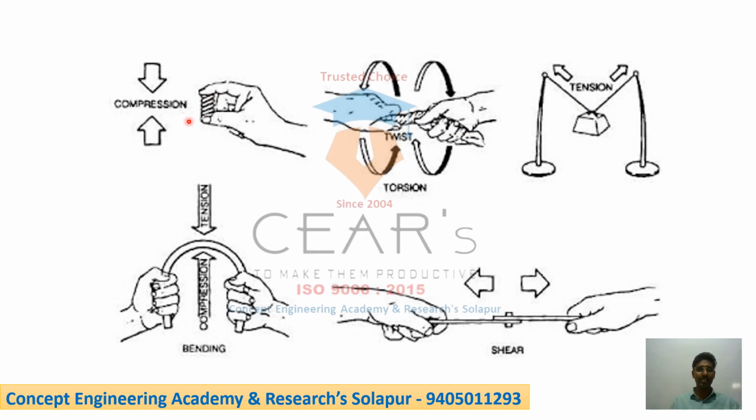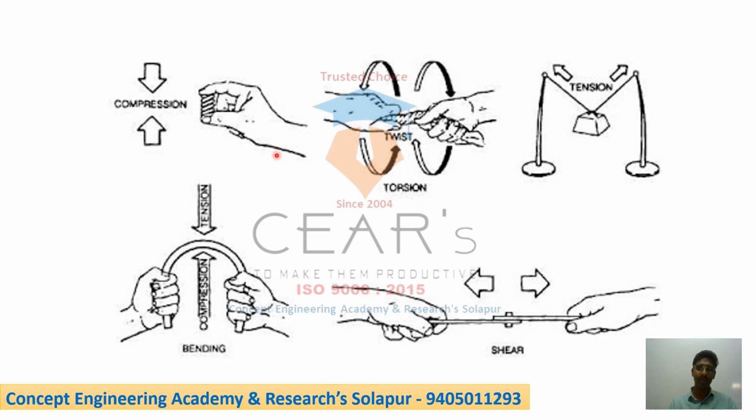Okay, see, you can see each of these has a practical example or application. The compression one: you take a spring, and it will be compressed. This will have the torsion: when you wash clothes, from each end you make a twist, right? Then you remove the water, whatever moisture is there, by the twisting, and then dry it. So that will be the concept here.